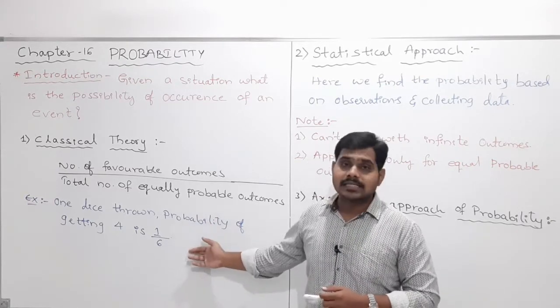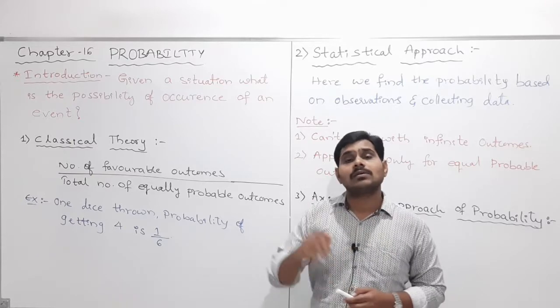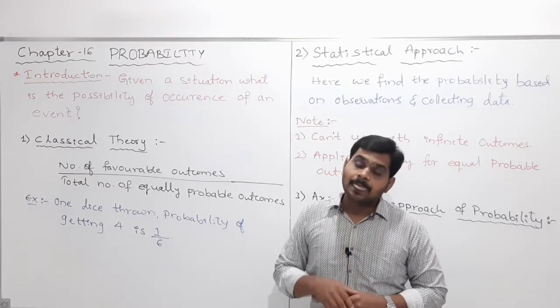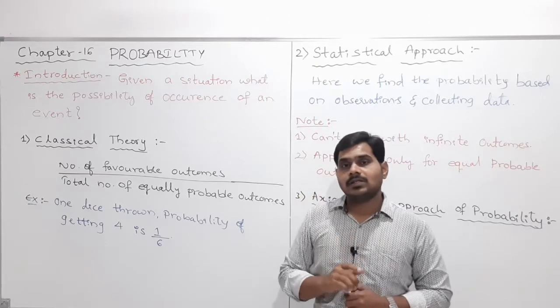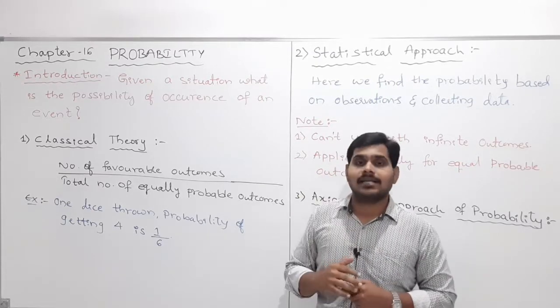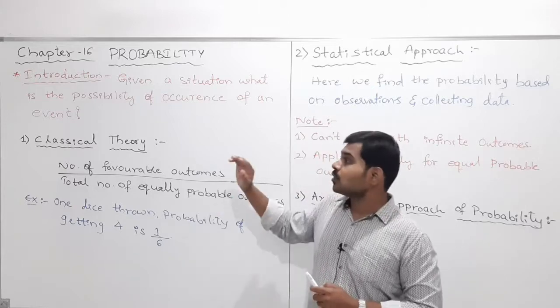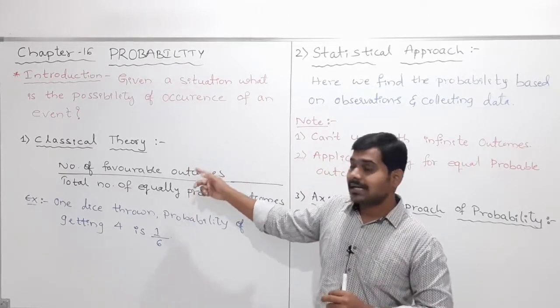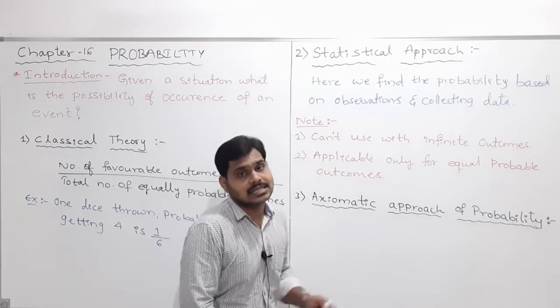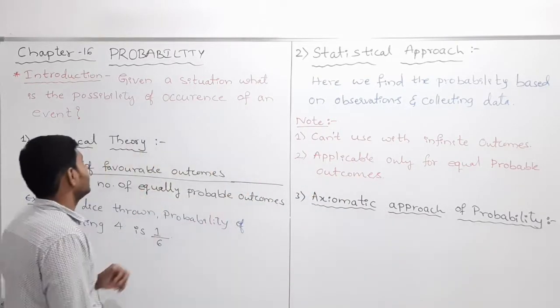Taking this example, as I told, in total how many outcomes are there? 6 outcomes are there. In that, getting exactly 4 happens only one time. So therefore 1 by 6 chances are there. By this, the scientists developed the theory, which we call the classical theory. So what is classical theory, my dear students?